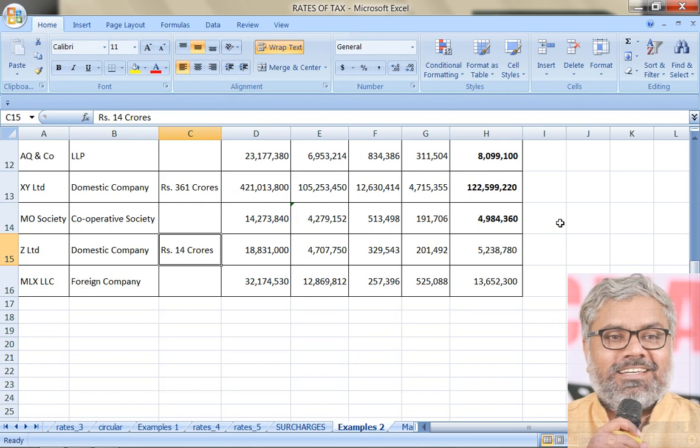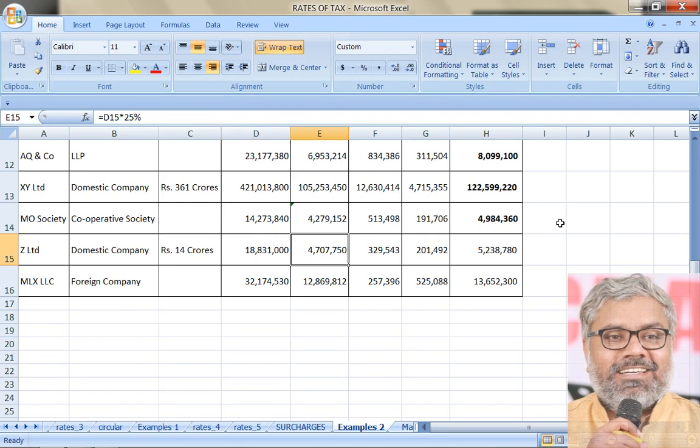No, this is income. This is not income, this is turnover. So when surcharge is to be calculated, the percentage will be decided based on the income, not on turnover, but the percentage will be applied on base tax. So too many numbers are there. On which number you have to calculate, you have to be careful. On this number you have to calculate, which is base tax. But what is the checking number? Is it income or turnover? Not turnover. We have to check income.